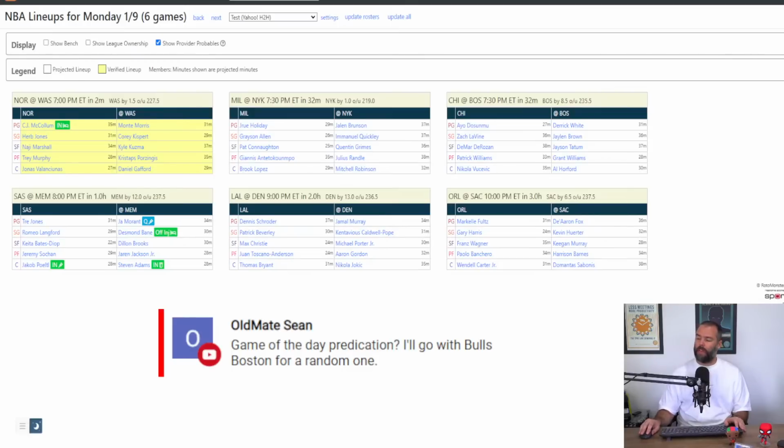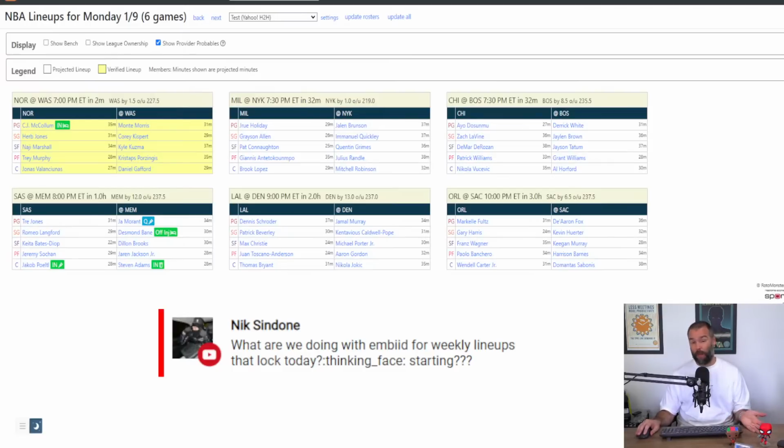What are we doing with Embiid for weekly lineups at lock today? It's tough, Nick, because I don't think he plays tomorrow, but he's officially listed questionable. It is really hard. How do you make that call on a player as good as Embiid who might end up playing two games only for the week? They've got three games and a back-to-back, so you might only play two. I think two games of Embiid is enough to lock in, and I think he gets two out of the remaining three, or out of the total four.